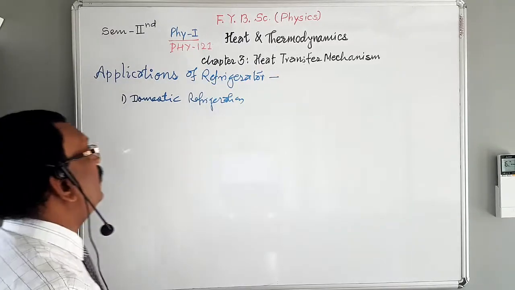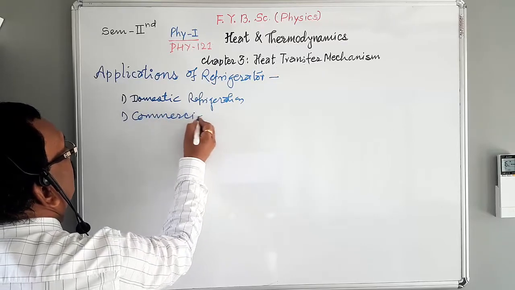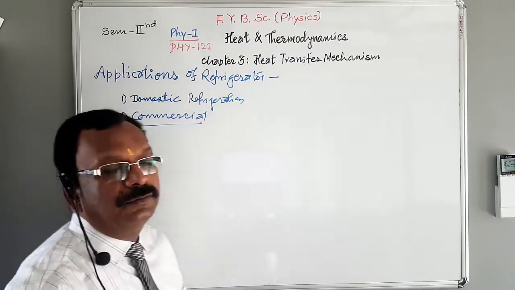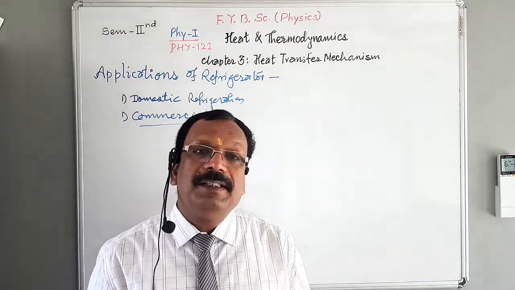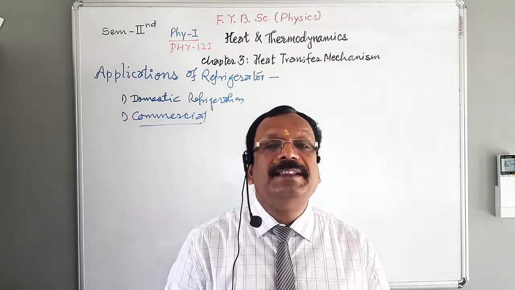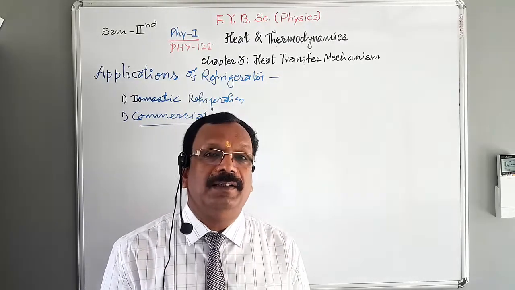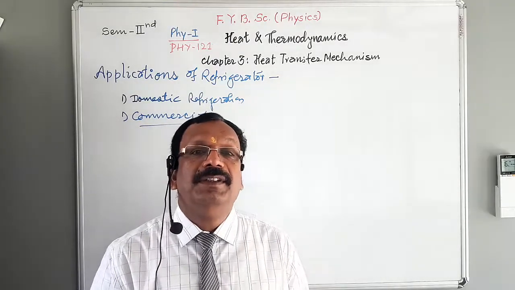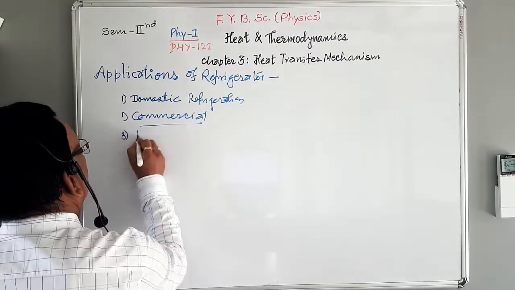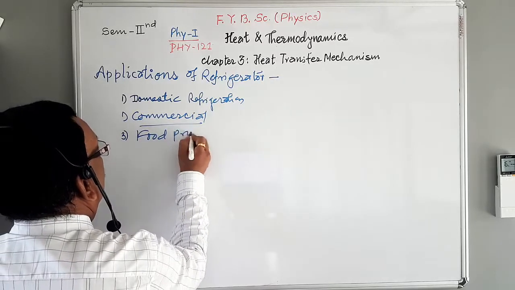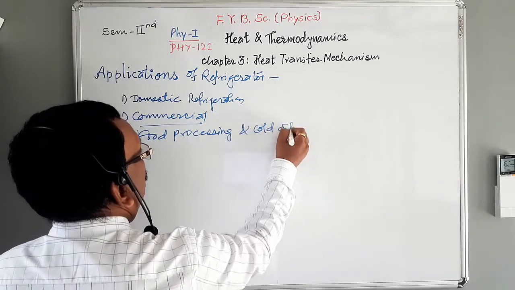Now, the second one is commercial refrigeration. How is refrigeration used for commercial purposes? We see holding and displaying frozen and fresh food in retail outlets. For that purpose, commercial refrigeration is used. The third one is food processing and cold storage.